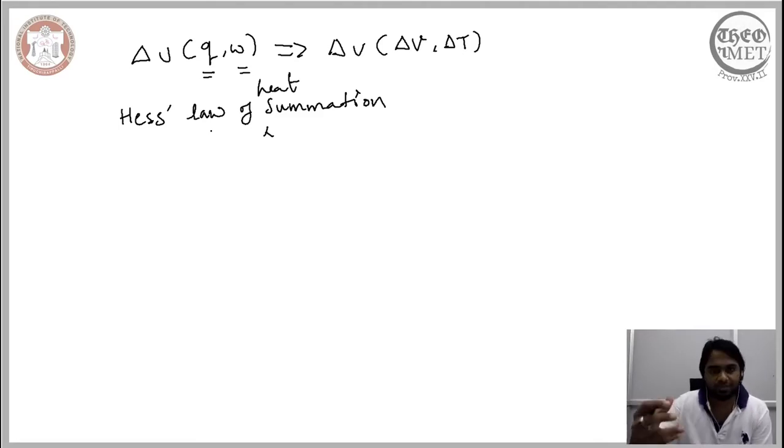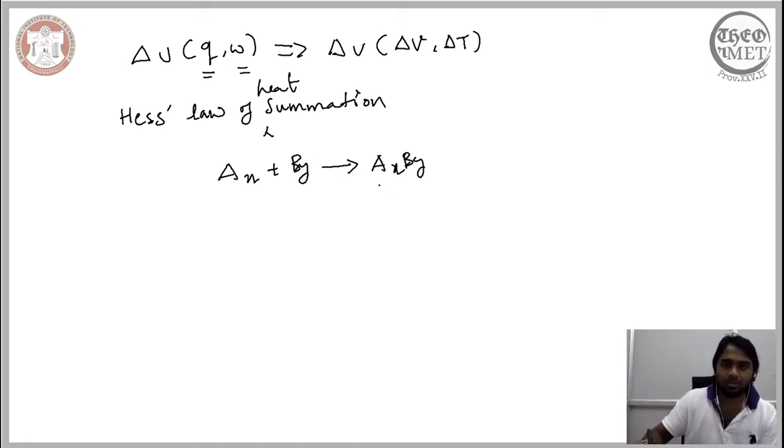Now, the way we arrived at Hess's law of summation is that we considered a generalized form of a reaction. In our previous discussion, if you recollect, this reaction involved XA atoms and YB atoms, and ultimately resulted in molecules of AX and BY. This is a balanced equation, so whatever number of atoms are involved on the reactant side is recovered on the product side. Unfortunately, this reaction is rather convoluted, and we don't know the enthalpy change associated with it.